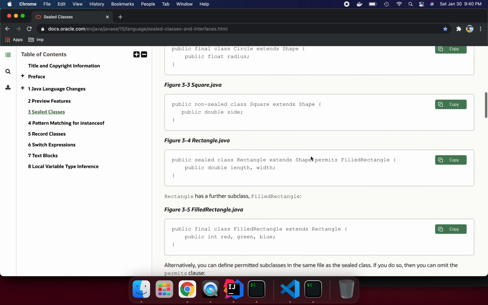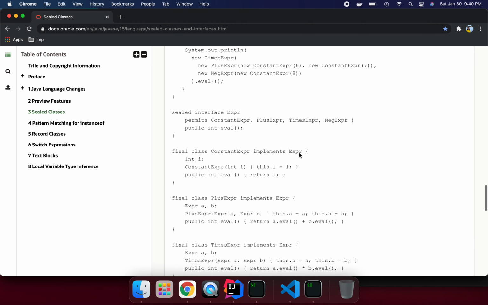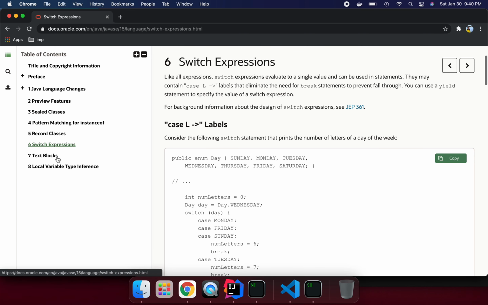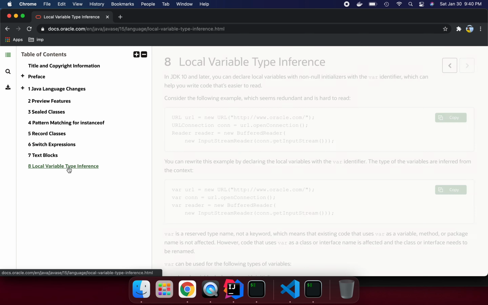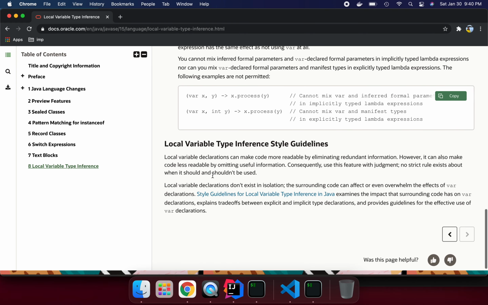You can read more details here. I have not covered all the features in detail, so this page is really helpful and gives a lot of details for us to play with.